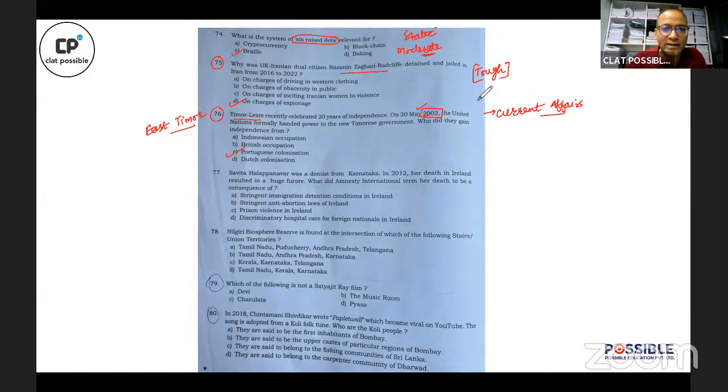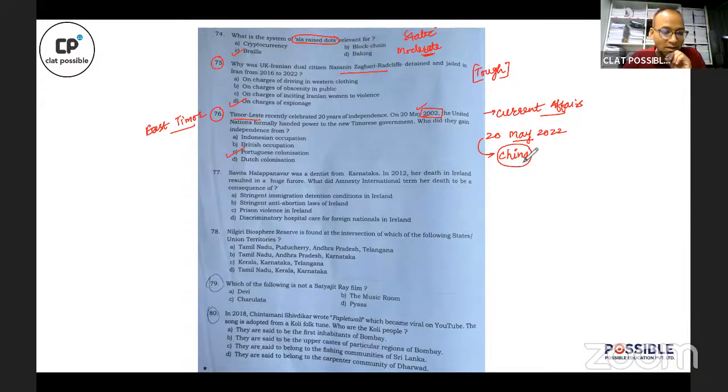Because looks like the examiner saw the event that took place on 20th of May 2022, which is the Independence Day celebration of East Timor. And in his Independence Day speech this year, the president of East Timor pledged closer ties with China, right?